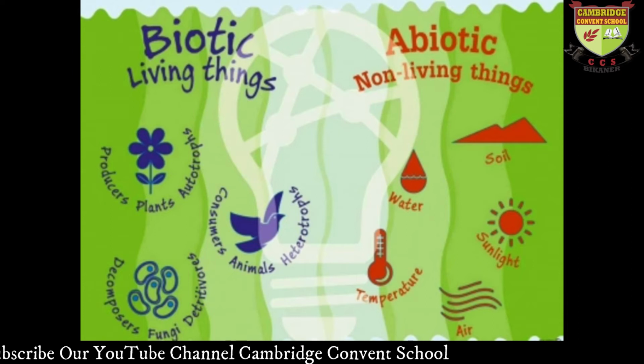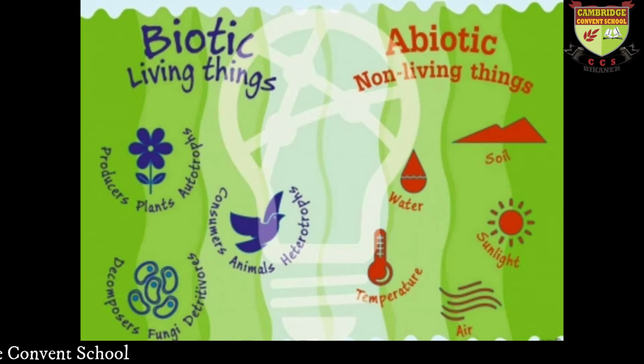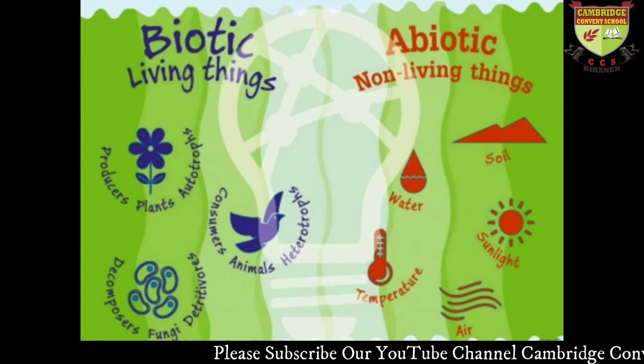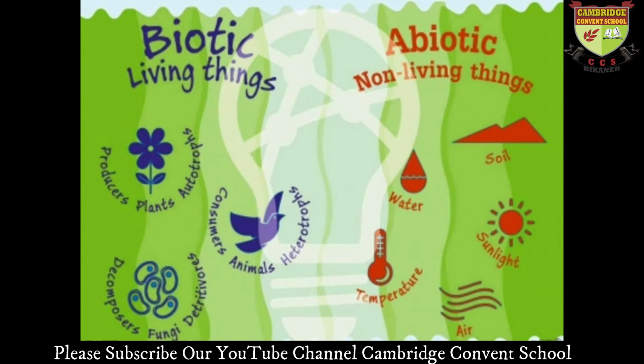We, as humans, animals and plants, are all living things, so we call them the biotic environment. And the abiotic environment includes soil, the land in which we are living, the water we are drinking, temperature, and air, the gases in the atmosphere. These are called abiotic, non-living things.